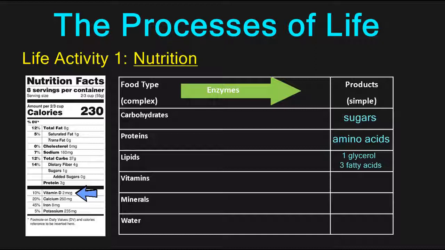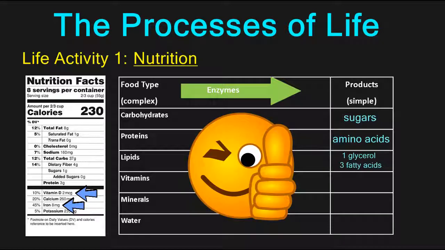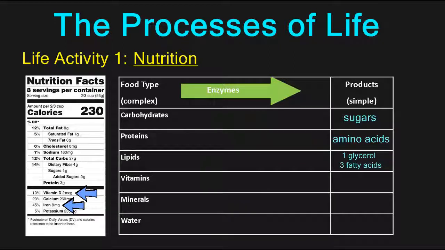Vitamins, such as vitamin D, seen here, and minerals, such as iron, seen here, help to keep your body running smoothly. When they are acted upon by enzymes, they are actually not broken down into simpler substances. They remain as is.